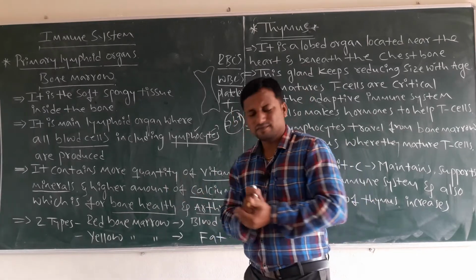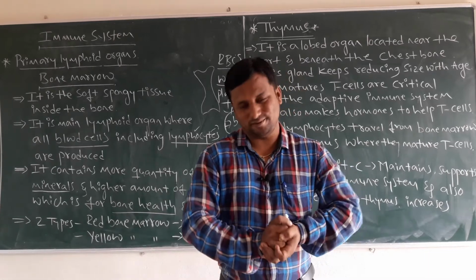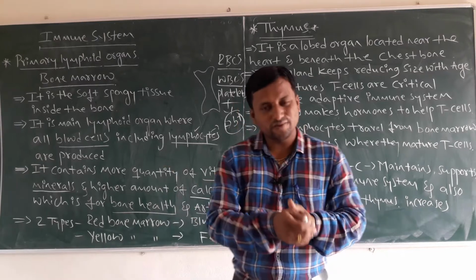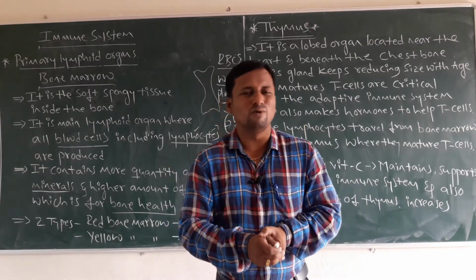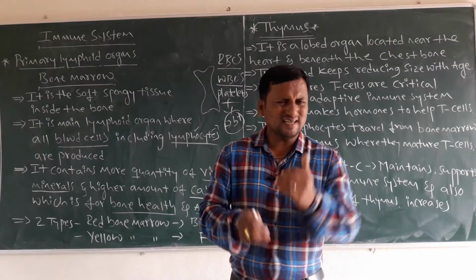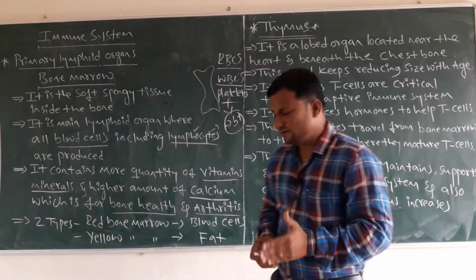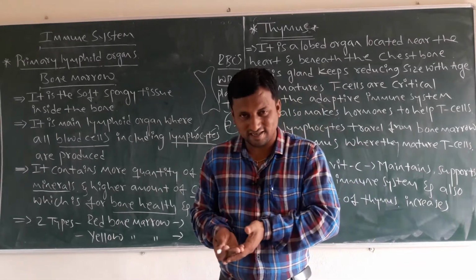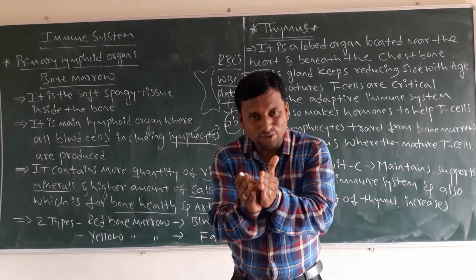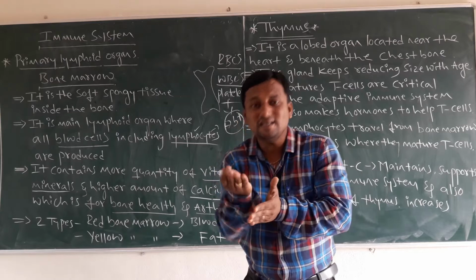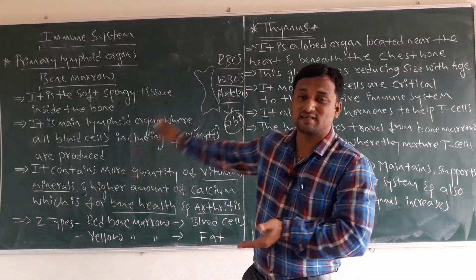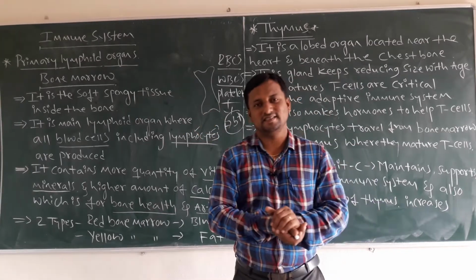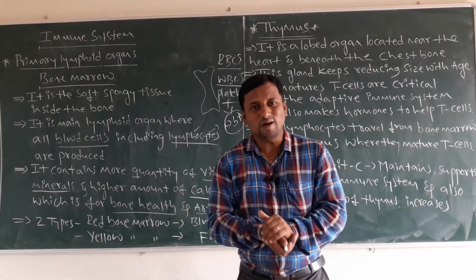Then come, in this bone marrow there are two types, dear students. The first one is red bone marrow and the second one is yellow bone marrow. What are the red bone marrow and yellow bone marrow? Just think about here. The red bone marrow produces the blood cells. Those cells are nothing but RBCs, WBCs and platelets. And the yellow bone marrow, what does it produce?